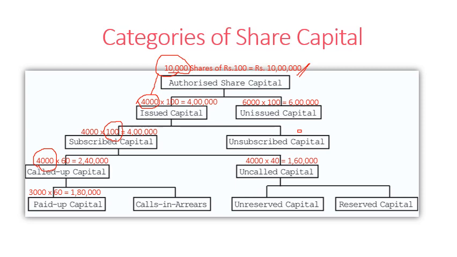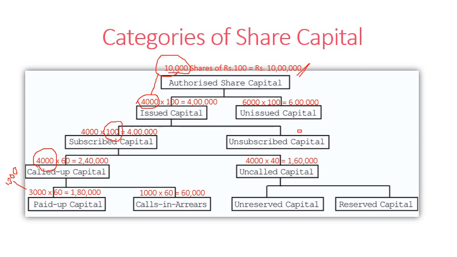We got 60 rupees on 3,000 shares instead of 4,000. Which means 1,000 shares failed to make the payment. The amount we didn't receive on these 1,000 shares is termed as calls in arrears.